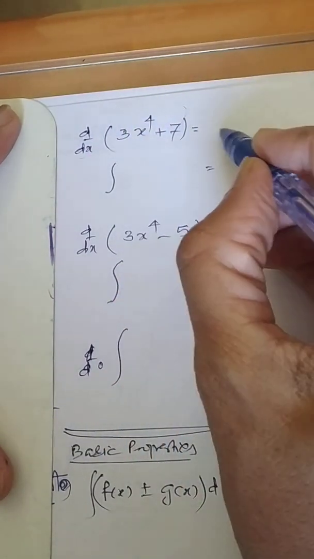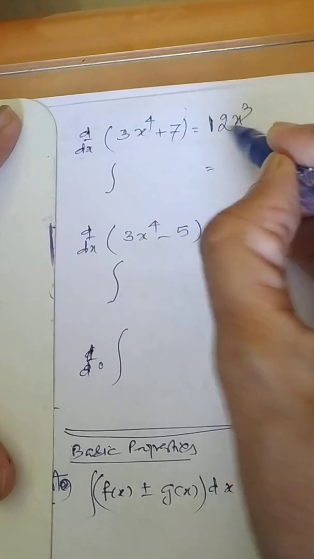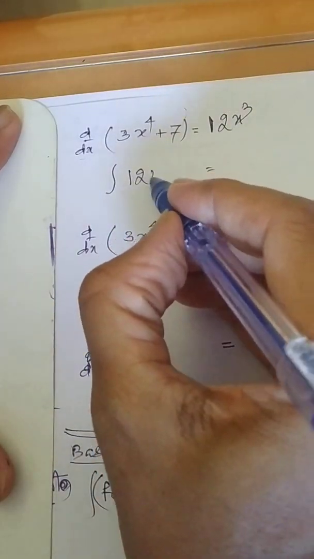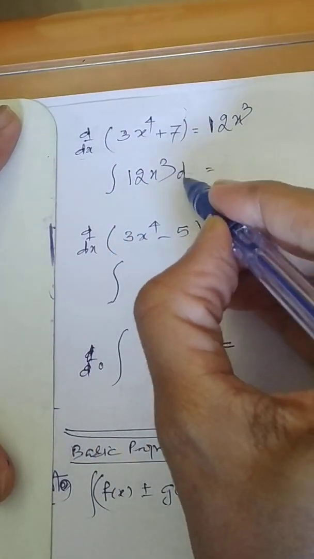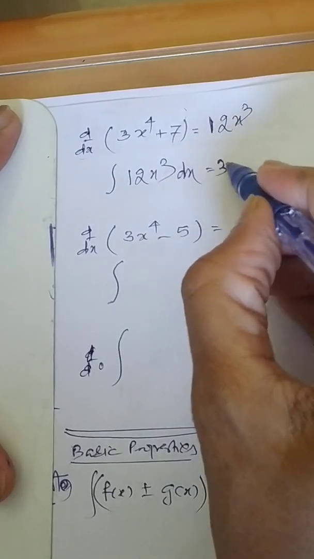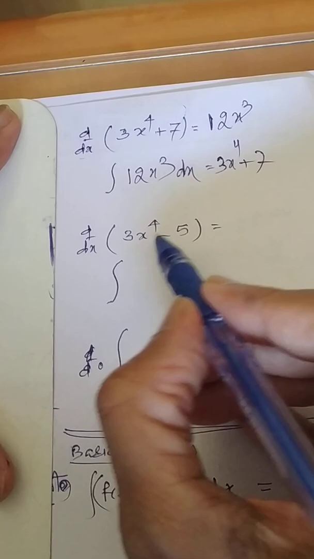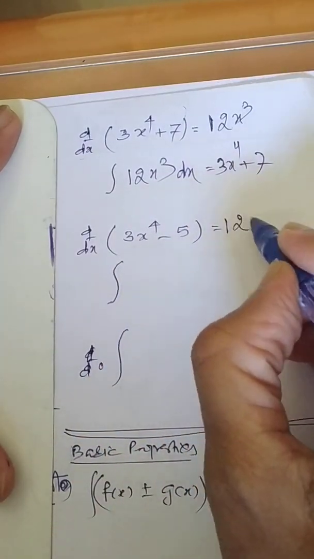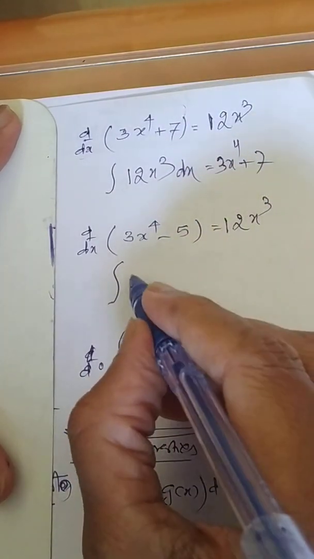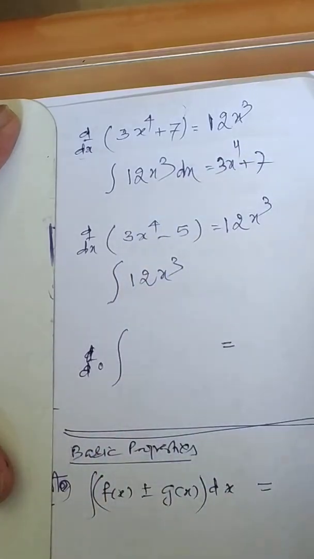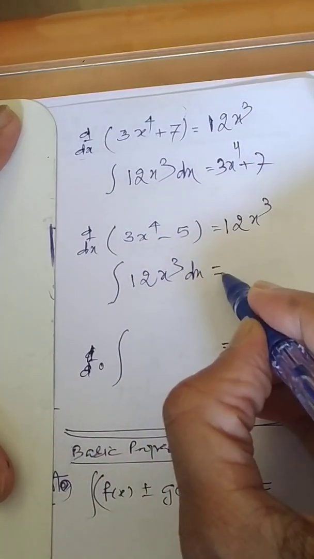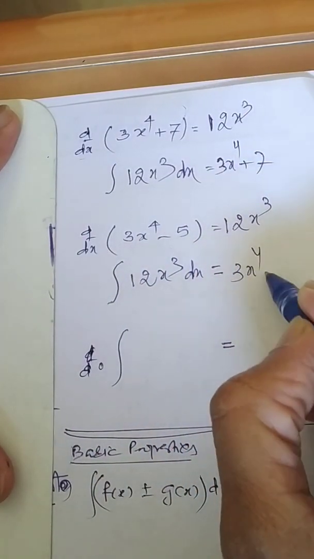Differentiation of this will be 12x cube. So I can write 12x cube. I am just talking about a reverse procedure. It will be 3x raised to power 4 plus 7. Do you agree? Now this is a problem. What is its differentiation? I am trying to apply the reverse definition. x cube dx will be equal to 3x raised to power 4 minus 5.